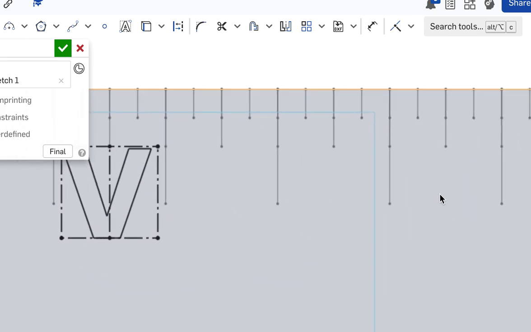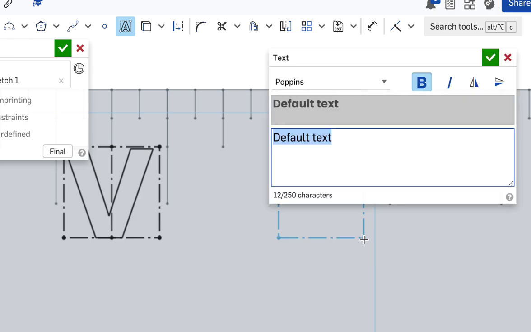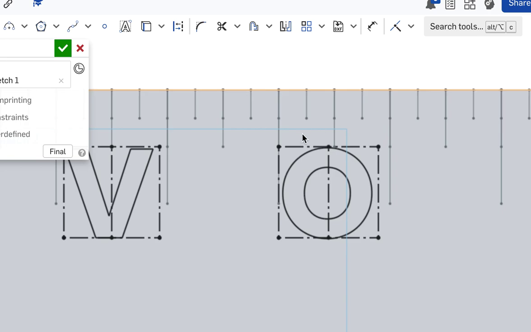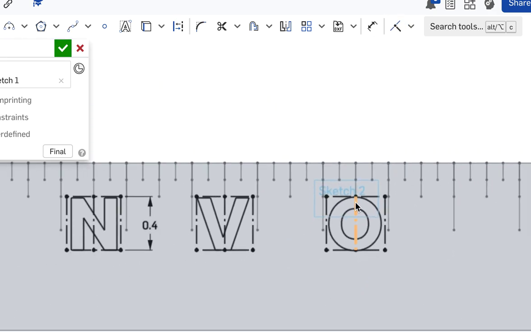Okay, let's do the O next. Same thing. So, text tool, click my start point. I'm going to just touch here so it remembers the height I want. Okay, I'm going to drop it. Capital O, bold, click. There we go. Now I'm going to break this constraint by hovering over it, two-finger click, delete that entity. Now we're free to move. Once again, I'm going to select the bottom of this line and the center of my letter, and I'm going to make those two things coincident. And it moves the O into the right position.